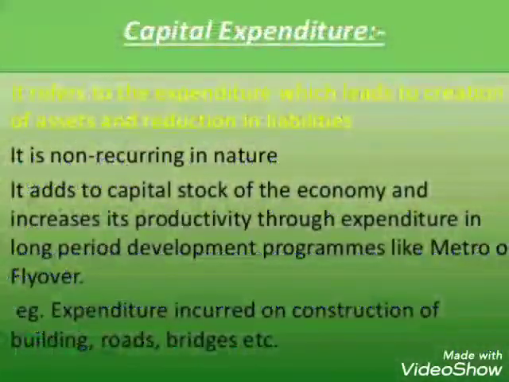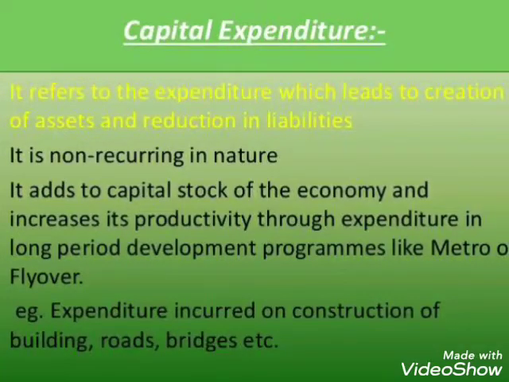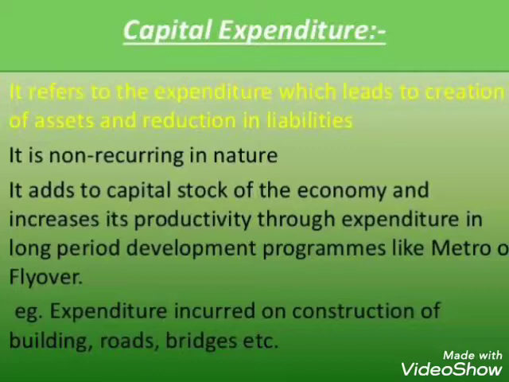Now, next comes the capital expenditure. This is expenditure by the government which again shows two characteristics. The first is that capital expenditure creates assets for the government.